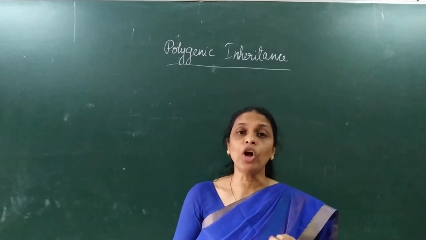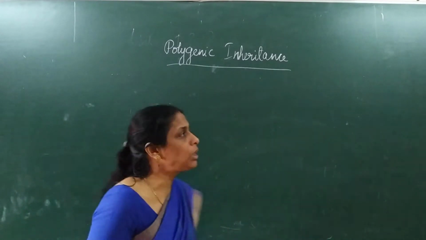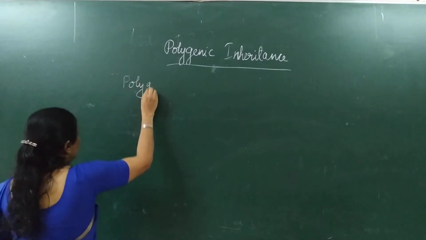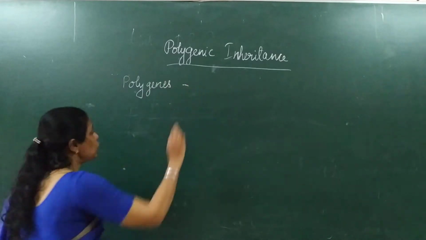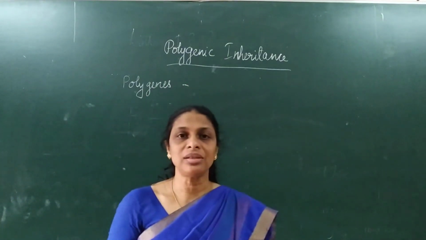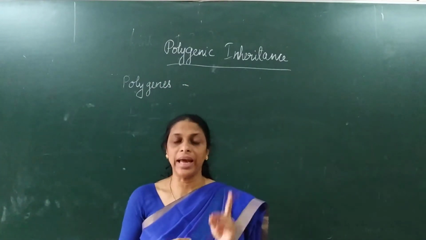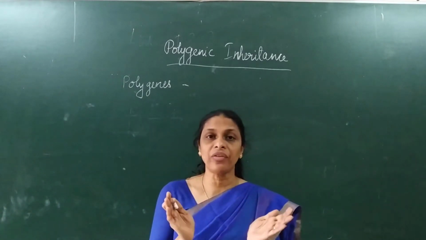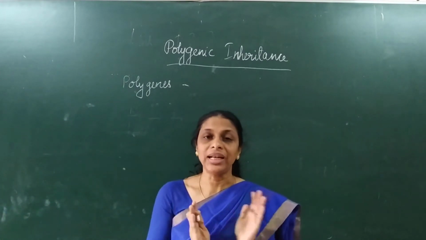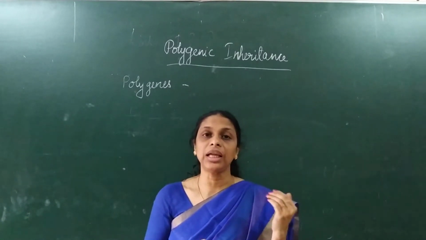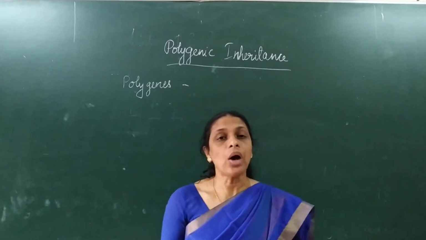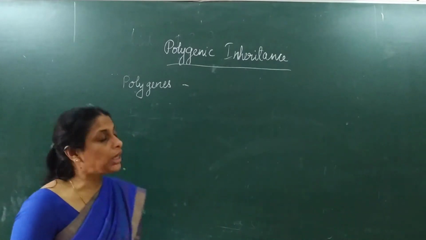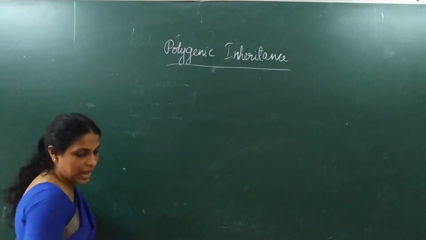When we say polygenes, poly means what? Poly means many, isn't it? Polygenes means many genes. Many genes governing a single character. One character is the cumulative effect of many genes. That is the meaning of polygenic inheritance. So let's see how we can define polygenic inheritance. Polygenic inheritance can be defined as